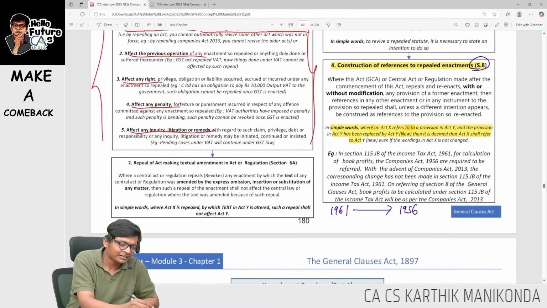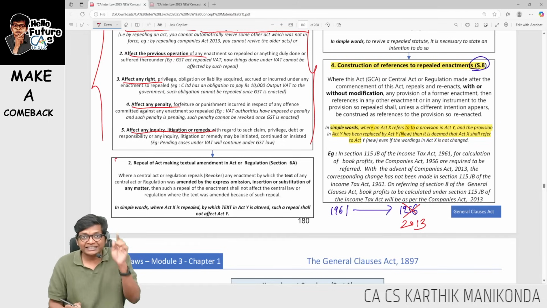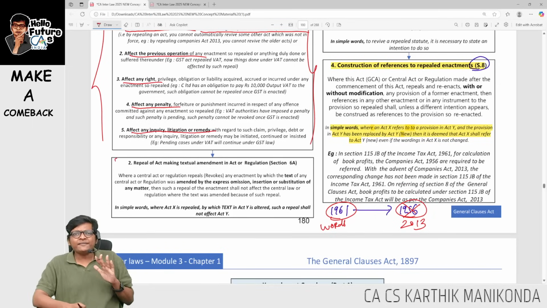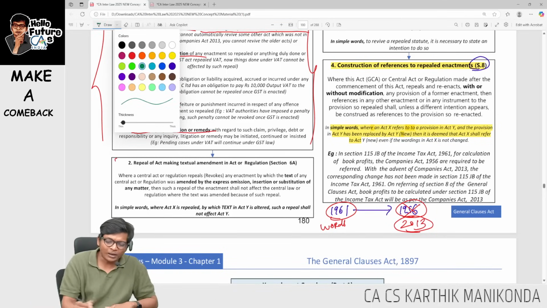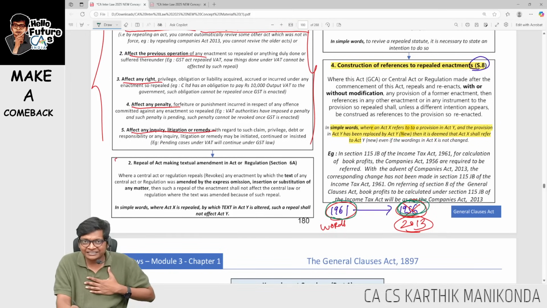But now what has happened? Companies Act 1956 is not there, which is replaced by new Companies Act 2013. But the words in the 1961 Act still refer to net profit as per Companies Act 1956. But 1956 is not there, no. It is replaced with the new Act 2013. So this provision, section 8, says, whenever such a new act comes, when the 1961 Act talks about Companies Act 1956 and that act is repealed and replaced with the 2013 Act, it is deemed that this 1961 Act is referring to the new act.